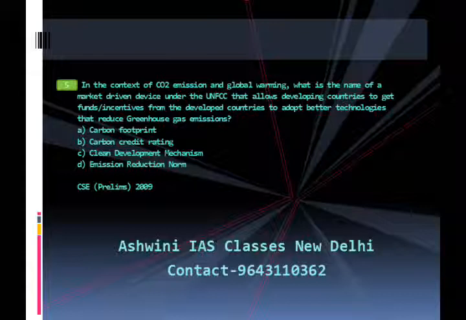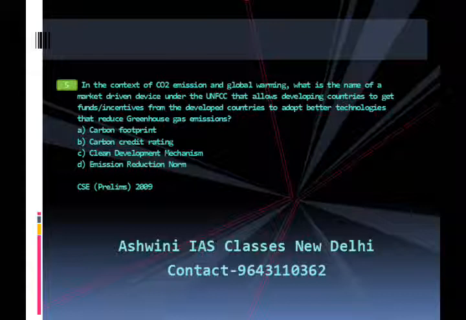The choices are A. Carbon footprint, B. Carbon credit rating, C. Clean development mechanism, D. Emission reduction norm. The answer is C. That is clean development mechanism. A brief explanation. Carbon trading is an approach used to control carbon dioxide pollution by providing economic incentive for achieving emissions reductions.